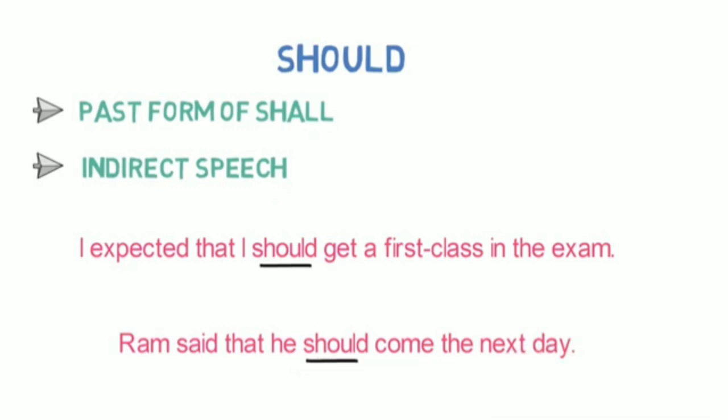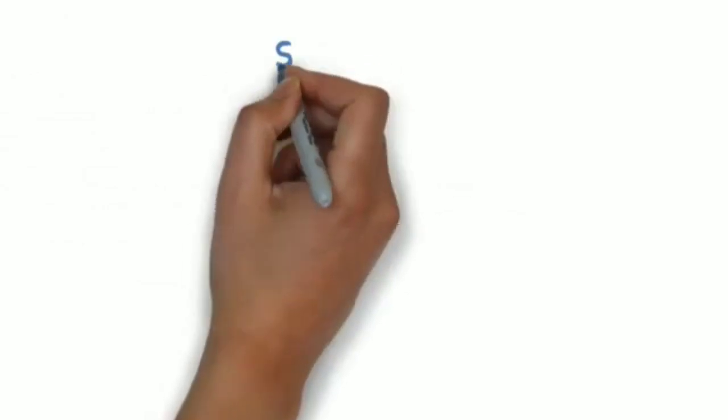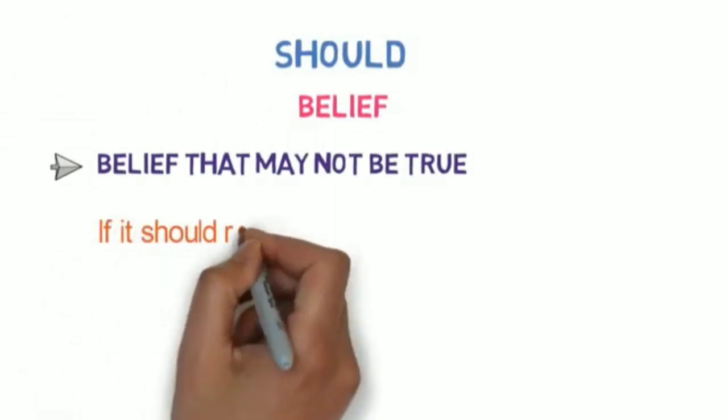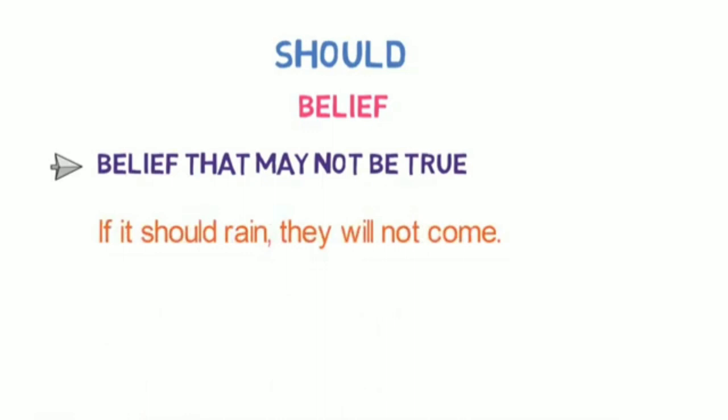So remember this usage. Let's look into the second usage of modal verb should. Number 2. Belief that may not be true. For example, if it should rain, they will not come. Here, we are supposing that if it rains, then they will not come. It's a belief that may not be true. So we have used should here.